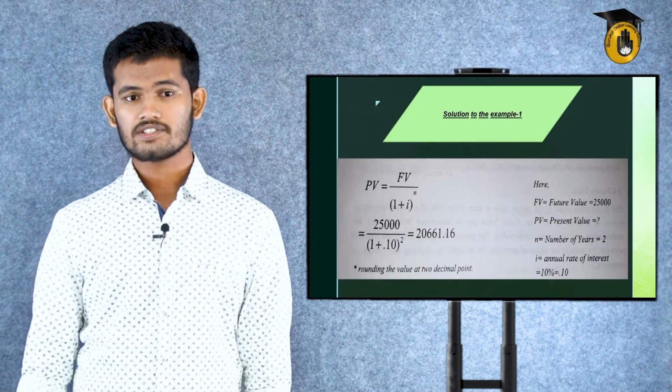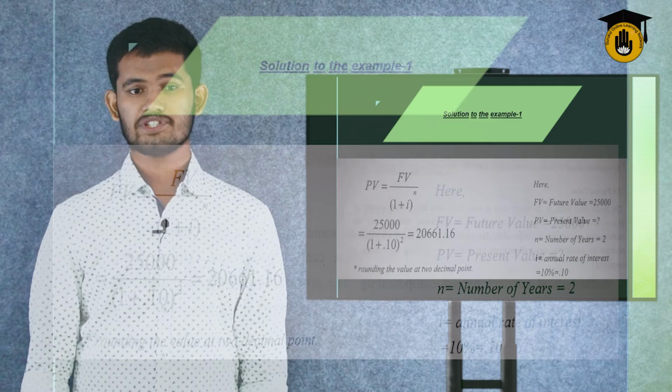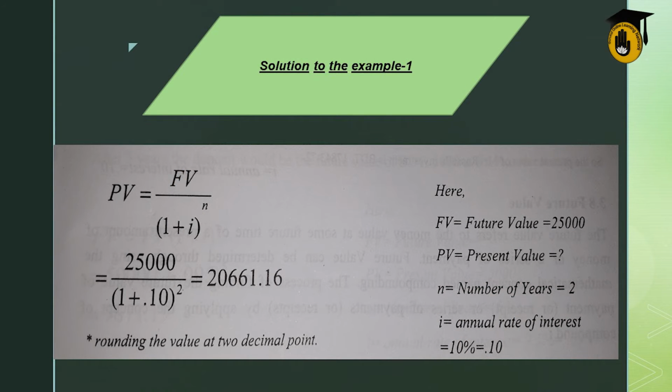So let's look at the solution. As mentioned earlier, the formula of present value is equal to FV, future value, divided by (1 plus I) to the power n. So the future value of that bicycle was 25,000. 25,000 divided by 1 plus 0.10. That 0.10 is the 10% interest in decimal. So we add 1 plus 0.10, which is 1.10, squared, and then divide 25,000 by it. We'll get an amount of 20,661.